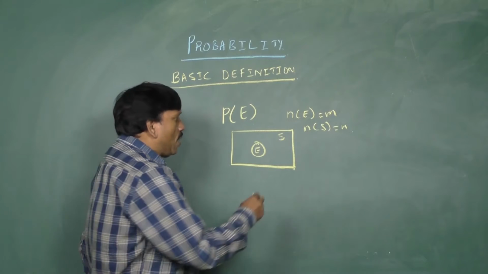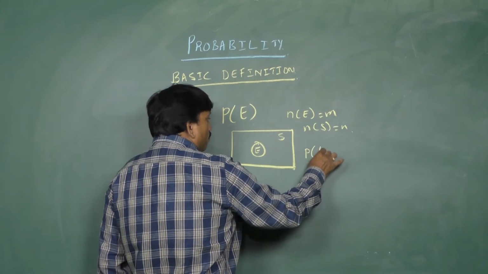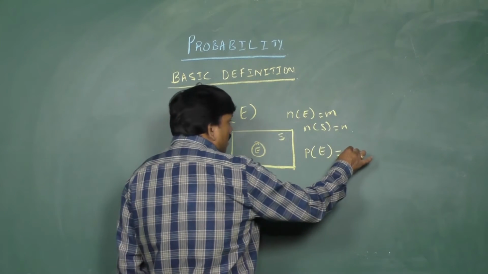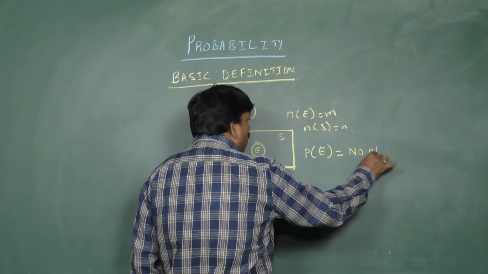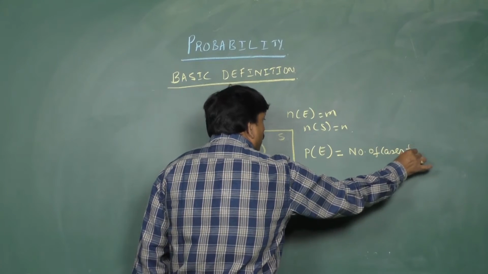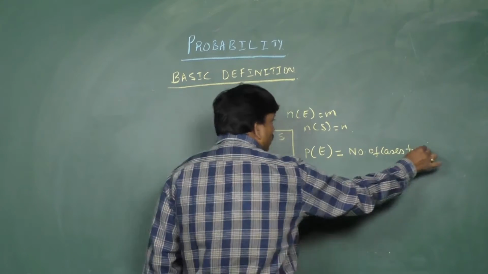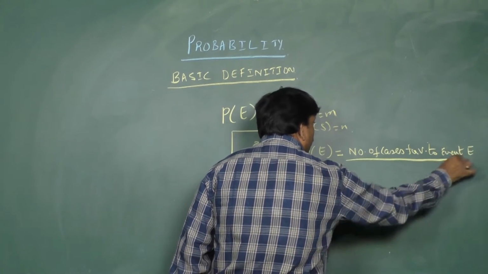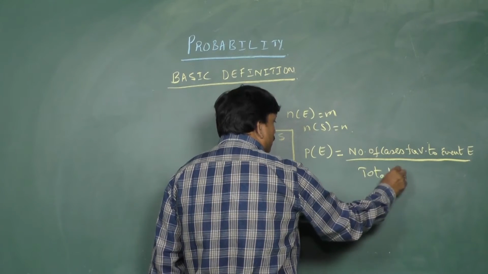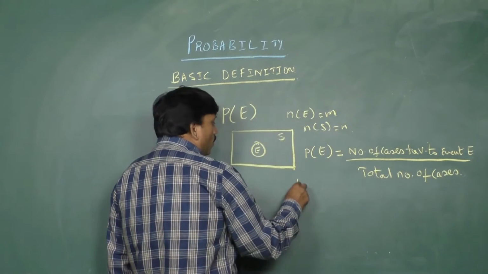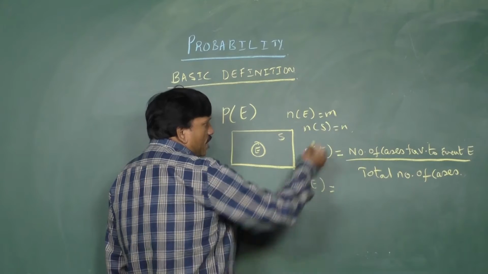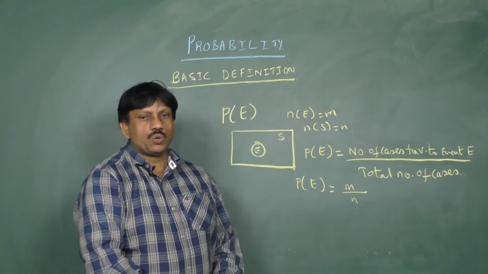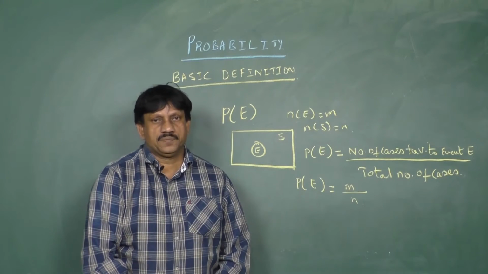The definition of probability is given by probability of E equal to number of cases favorable to event E by total number of cases. The favorable cases to the event E are m and the total number is n, so P of E is equal to m by n.